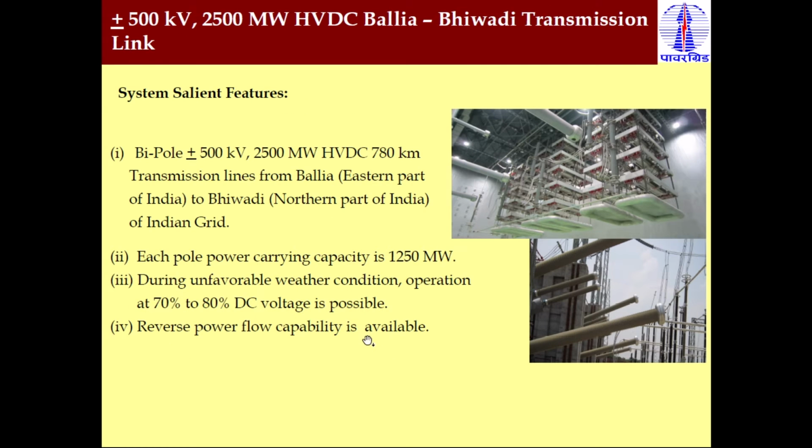This is the salient feature of this HVDC system: each pole has a carrying capacity of 1250 megawatt, because total capacity is 2500 megawatt. During unfavorable weather conditions they can transmit 70 to 80% of the DC voltage. Again it is bipolar, reverse power is possible, bidirectional power flow is possible. In general, all the HVDC systems commissioned in India are capable of bidirectional power flow.